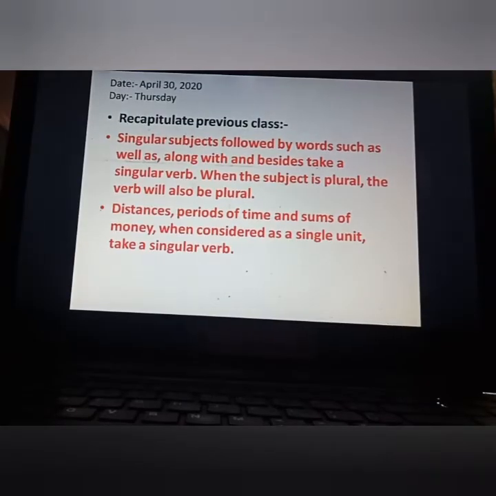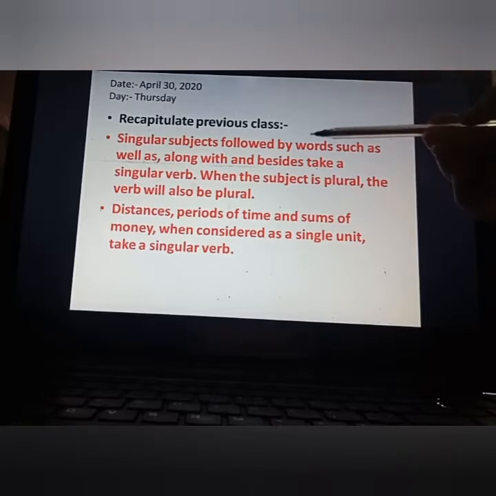As you know, we have already started our grammar topic, agreement of subject and verb, and we have learned so many rules. Today we are going to complete the topic with some more rules as well as some more examples. Yes, before starting today's content, let's recapitulate the previous class.